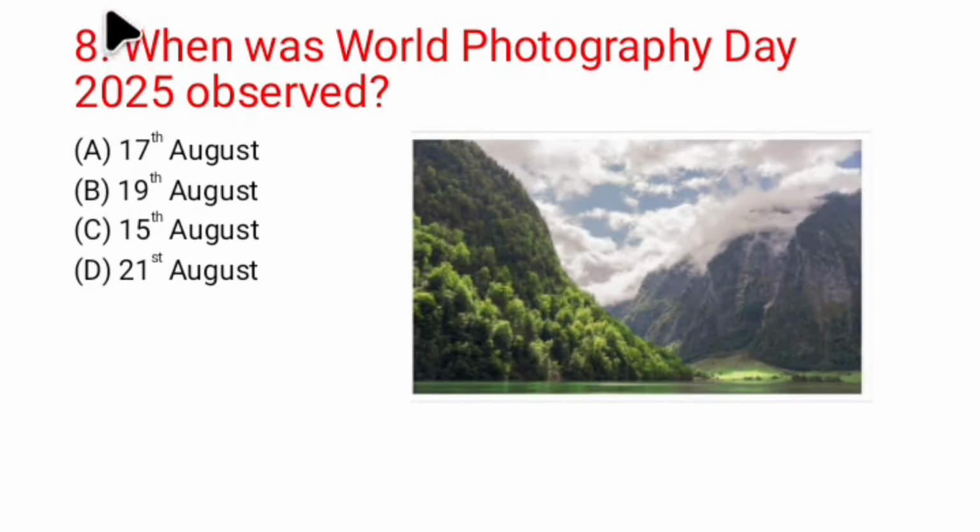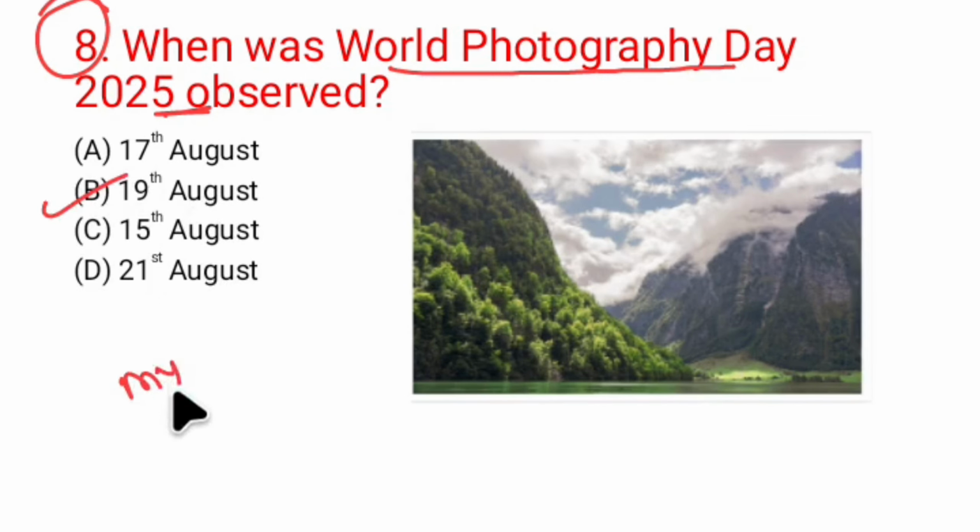Question number 8: when was World Photography Day 2025 observed? Remember, World Photography Day 2025 is also observed on 19th August, and the theme for the day is My Favorite Photo. Therefore option B is the correct option for question number 8.